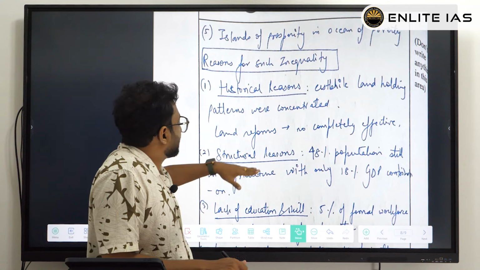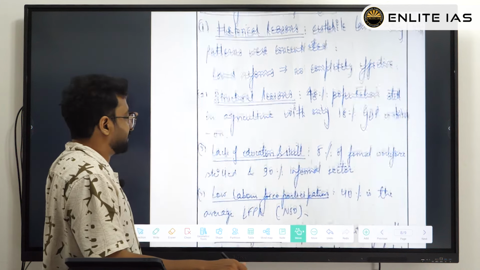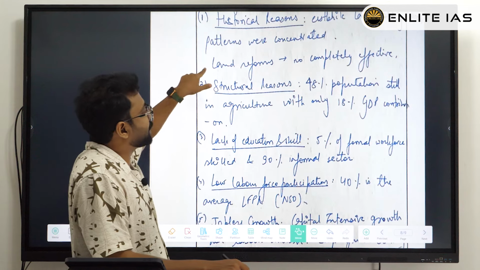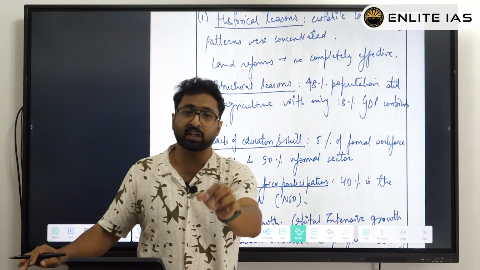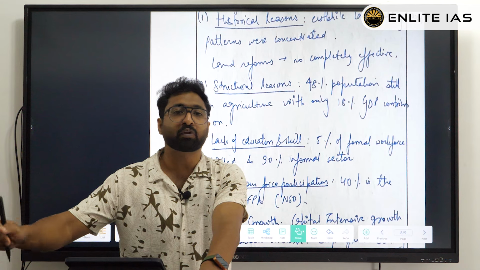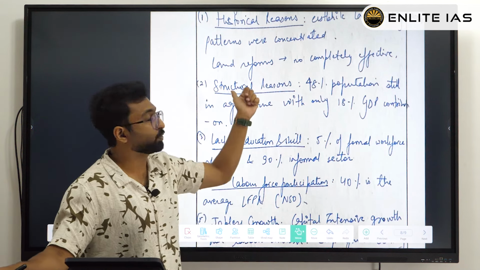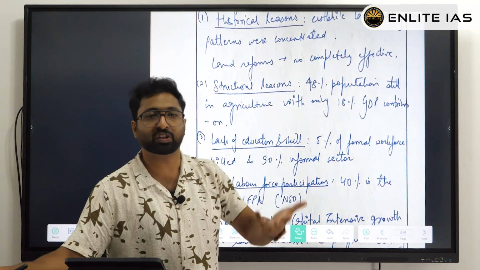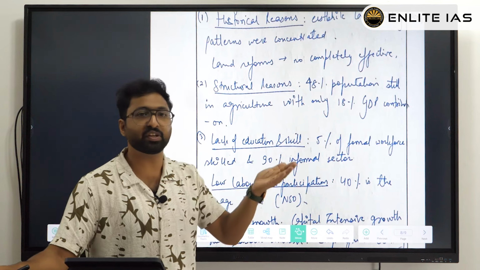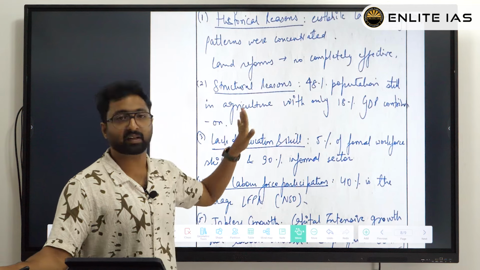So, historical reasons, structural reasons, lack of education. Then after writing the first two points, see, I am always trying to show how you are going to perform in an examination hall. So the first point, second point, you have some artificial things and you just wrote that, because that is giving you an indication. Okay, guy, write this.